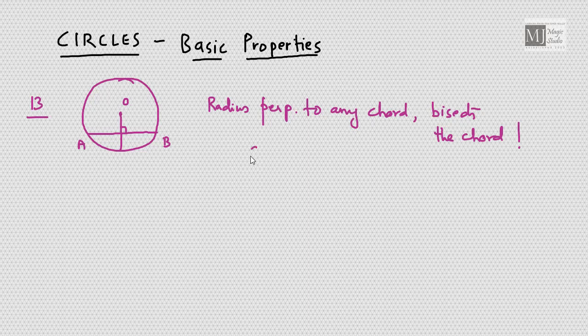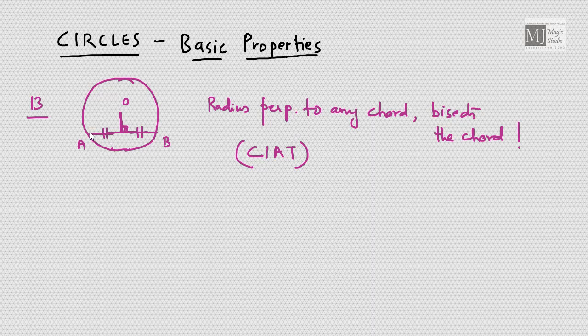Why? Because the converse is also true. I can draw it nicely. Let me omit the entire radius, and this can also be said: a line segment dropped from the center on any chord which is perpendicular to the chord bisects the chord, and it is very helpful.